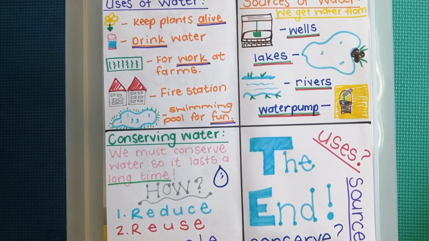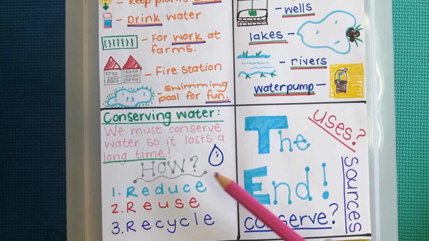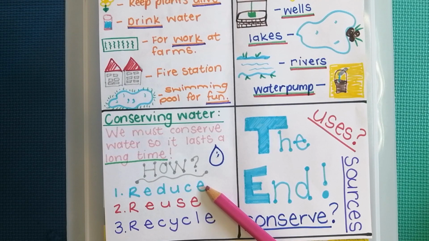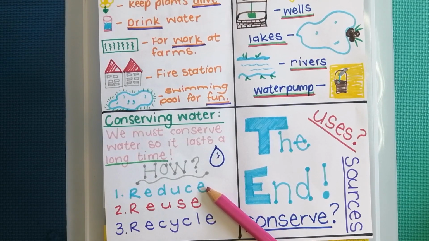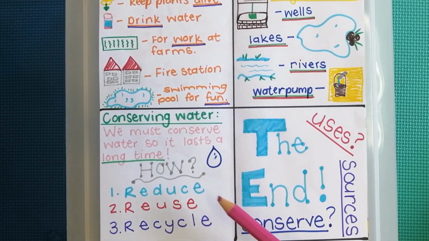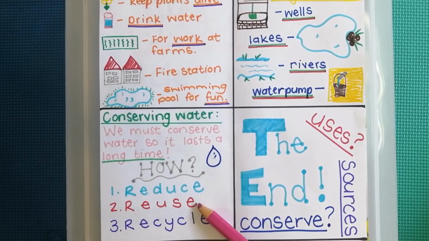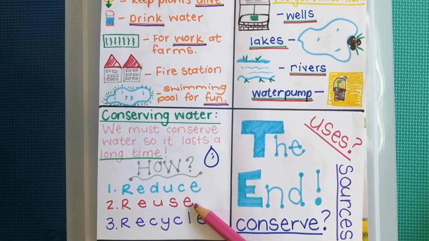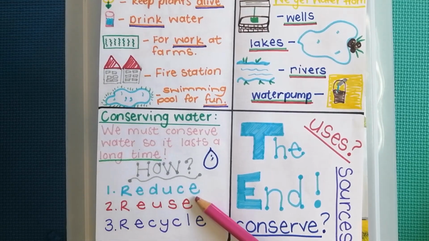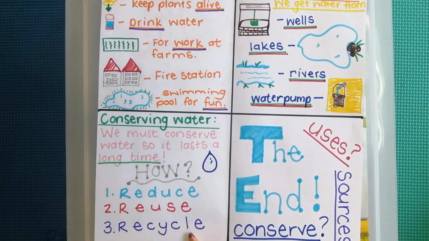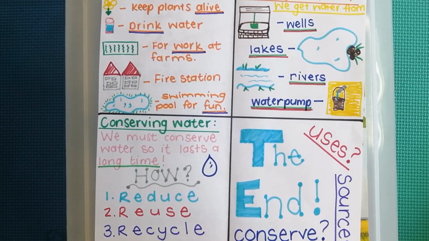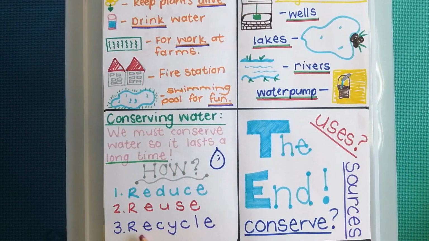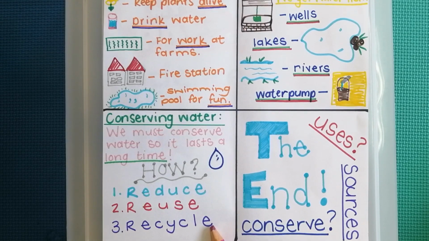How do we conserve water? By reducing the amount of water that we use. For example, when we wash our car, we use a bucket of water and we don't spray the car. We reuse water. We use water that we have just washed our vegetables. We can water the plants with that water. Reuse. And to recycle water, some people clean water. They clean dirty water and they use it even to drink.